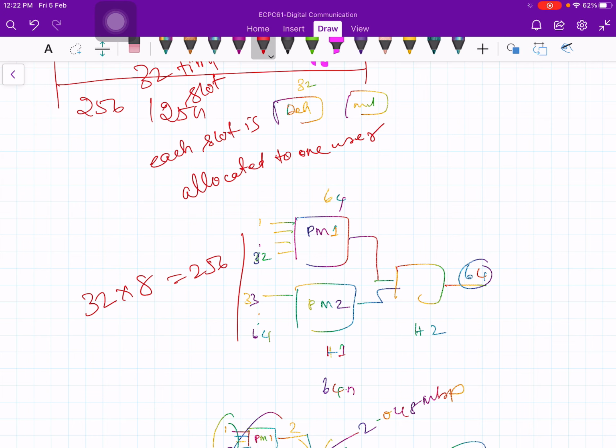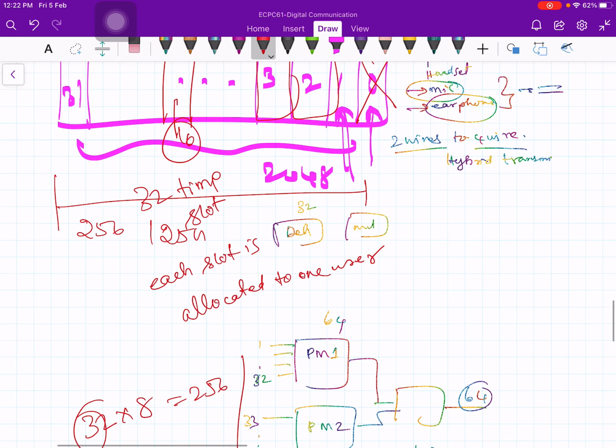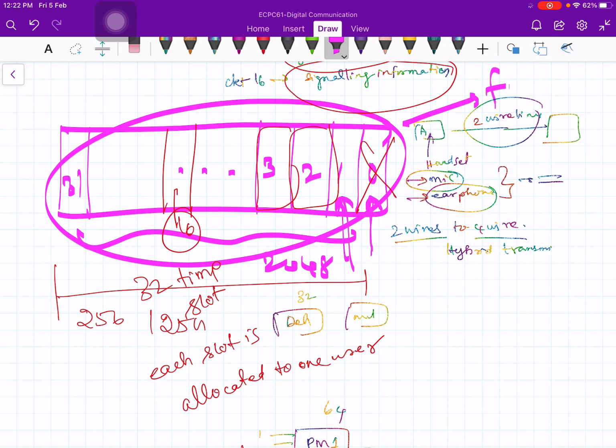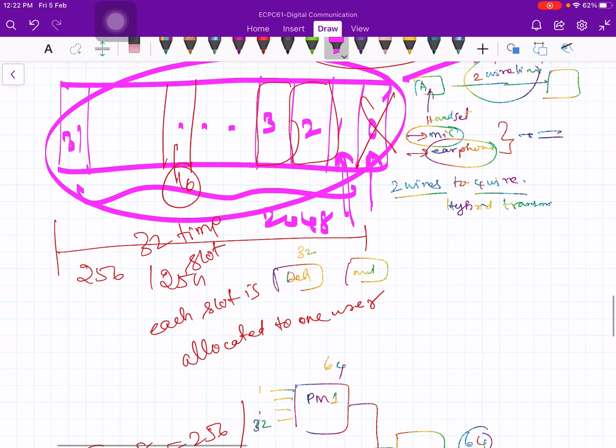So this unit of 32 time slots constitutes a frame, and this whole thing is called one frame. Okay, we call this a frame, and this is one frame of information, right? This is actually a snapshot of one frame, and each slot consists of how many bits? 8 bits.